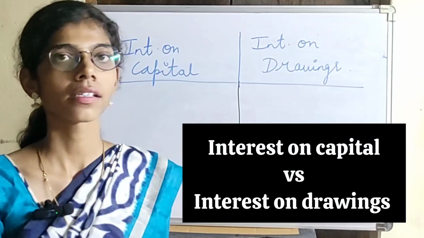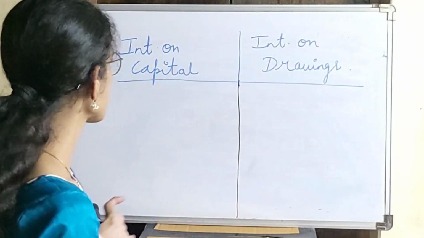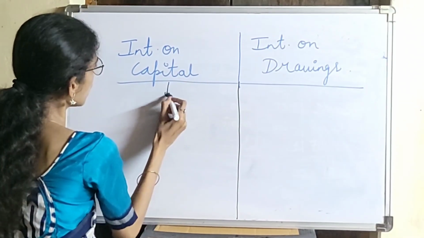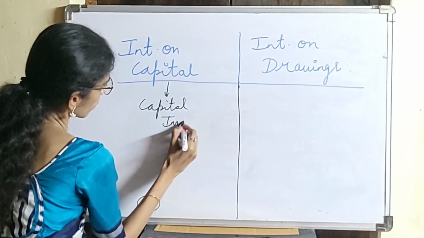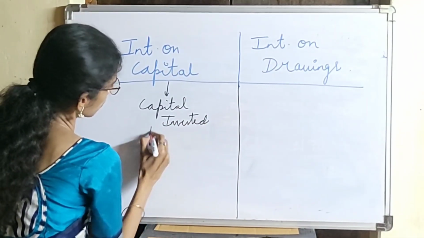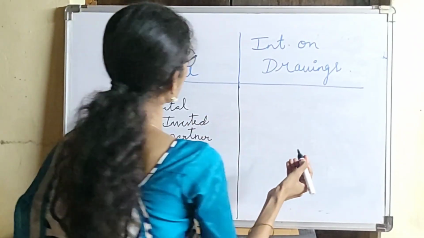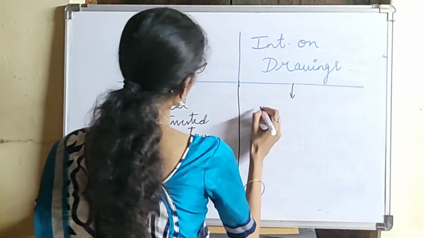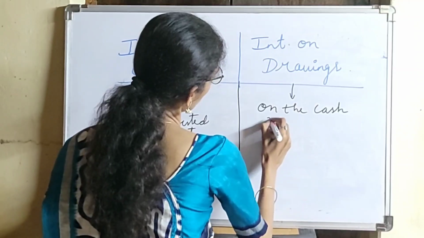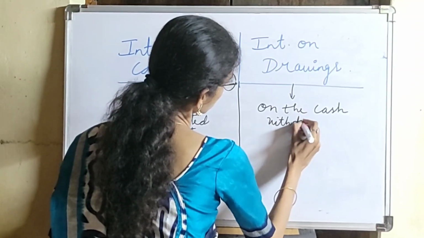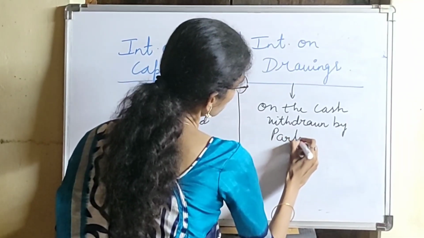At the end, let us understand the main difference between interest on capital and interest on drawings. As I have said, interest on capital is provided on the capital invested by partners, and interest on drawings is calculated on the cash withdrawn by partners for personal use.